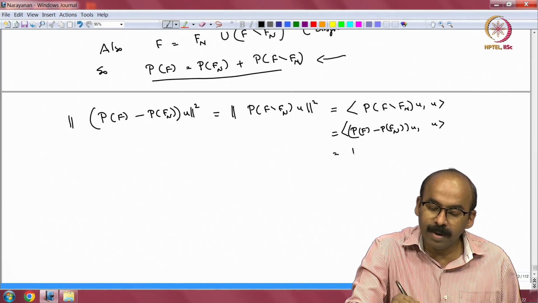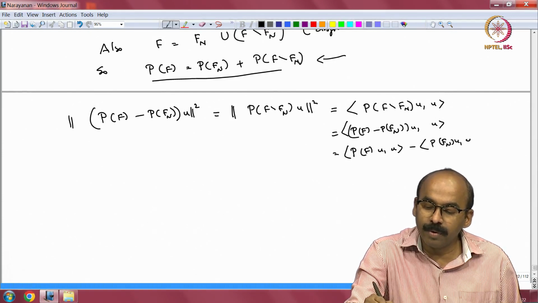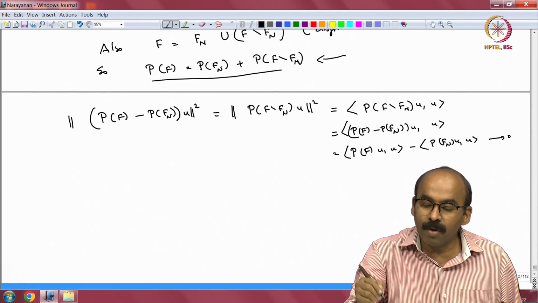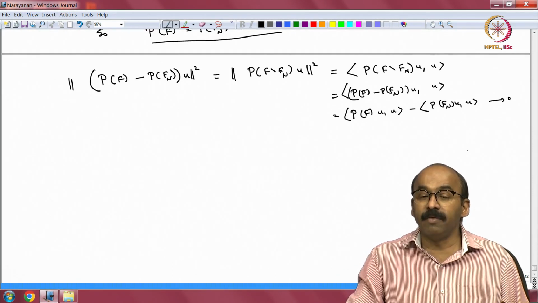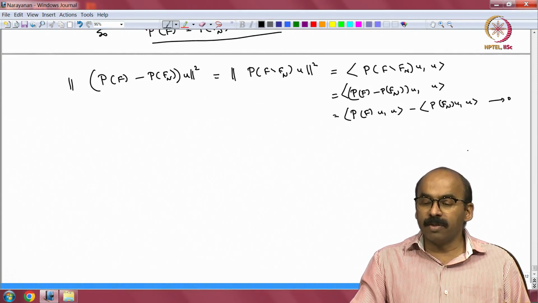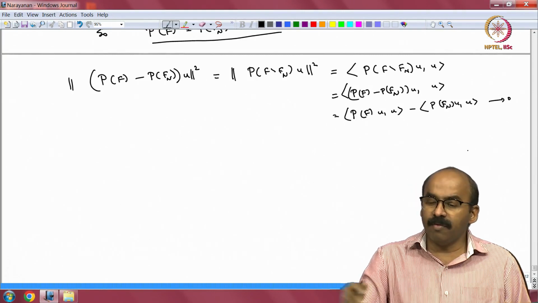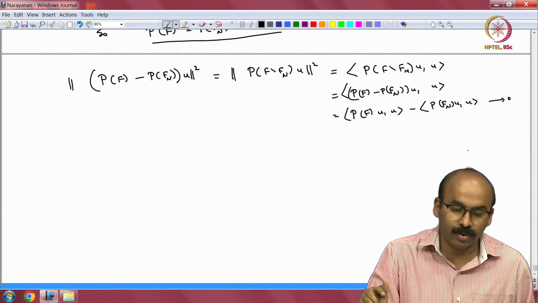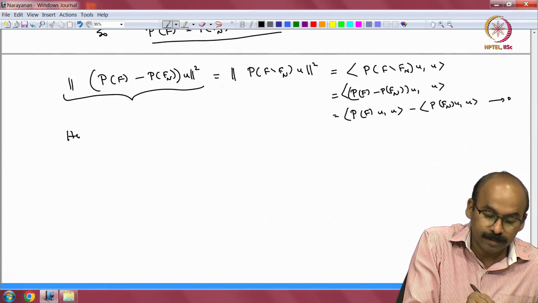So, let me write one more step: P f u u minus P f_n u u, and that goes to 0, because now it is the weak operator topology. I know that P f_n converges to P f in the weak operator topology, that means P f_n u inner product with v will converge to P f u inner product with v. Here v and u are same, that is all. So, this goes to 0.